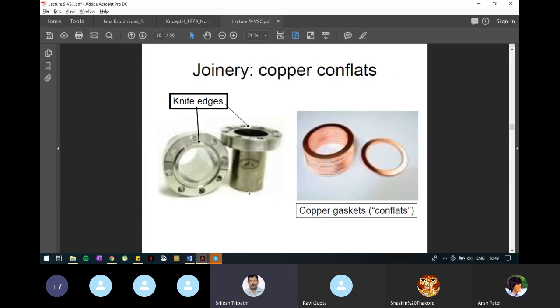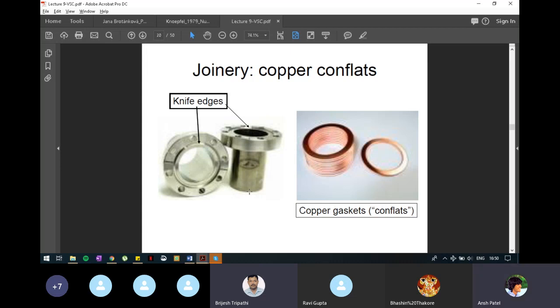When we are talking about very high quality vacuum, that means a pressure of the order of 10 raised to minus 10 torr and all, their O-ring also fails. The O-ring made of rubber fails there. In that case, we have a different design. That design uses a copper gasket. This is OFHC copper.